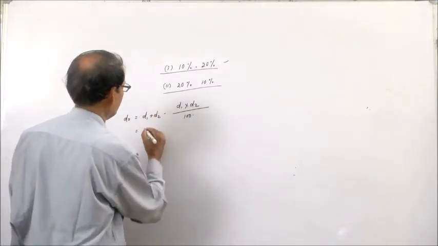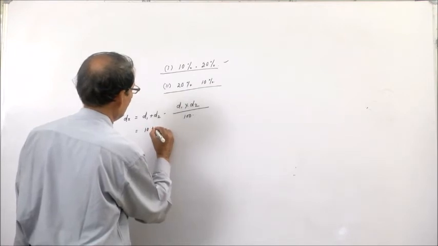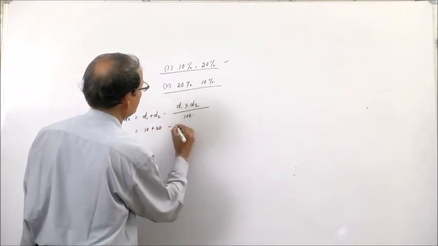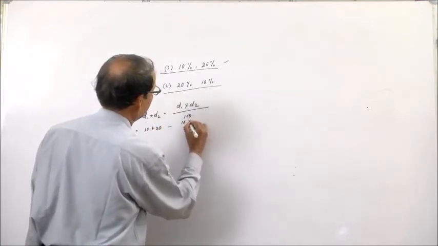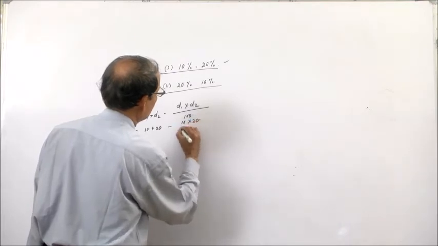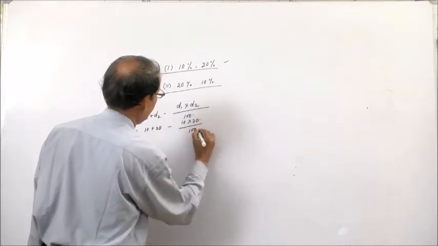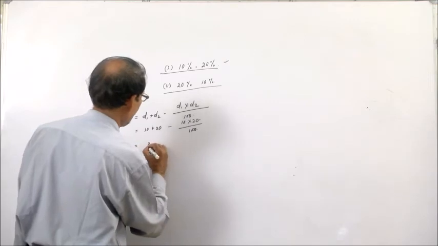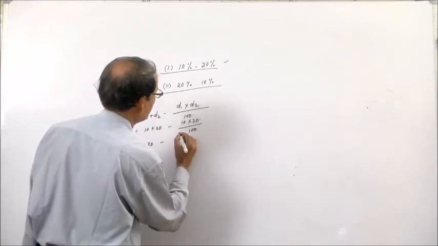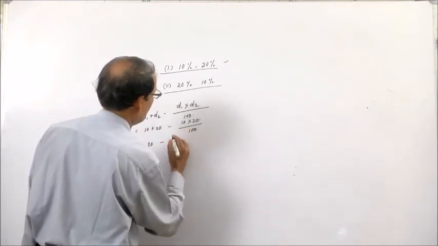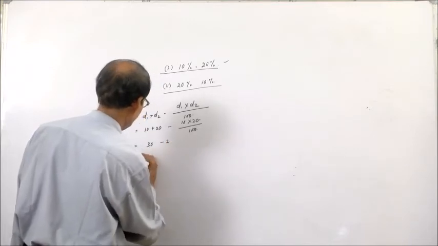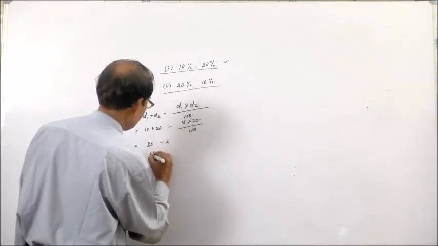That is 10% plus 20% minus 10 into 20 by 100, and that becomes 30 minus 200 by 100, that is 2, so 28%.